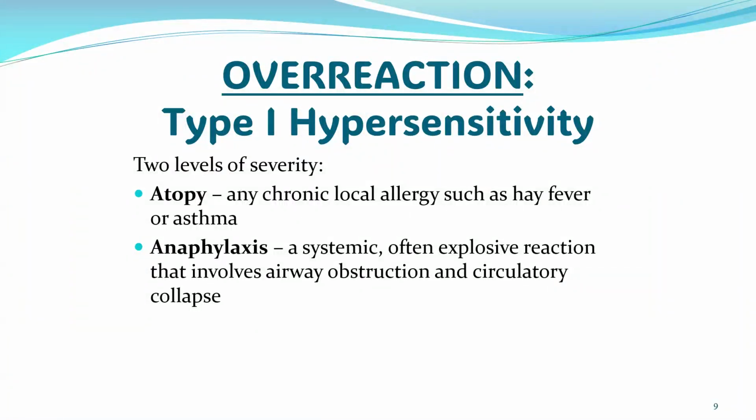Okay, we go to type 1 hypersensitivity, which is allergy. There are 2 types of allergy, atopy or anaphylaxis. So atopy is a local, chronic allergy. Anaphylaxis is systemic. This is more dangerous because it goes to the system. It may be fatal to that person. Okay, so atopy is local, anaphylaxis is systemic allergy.